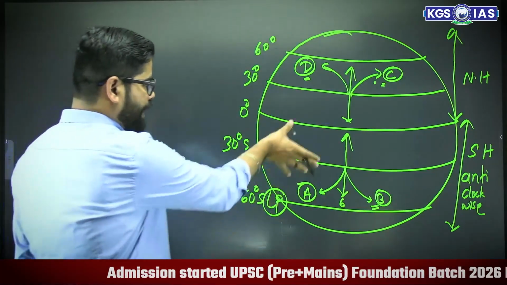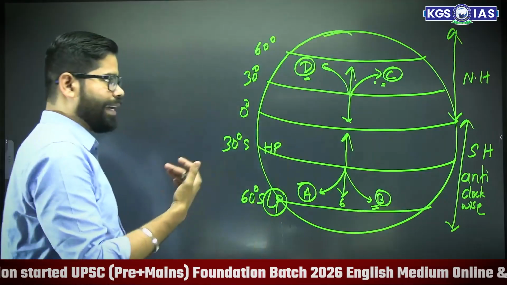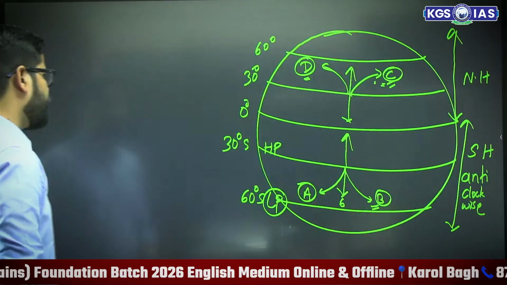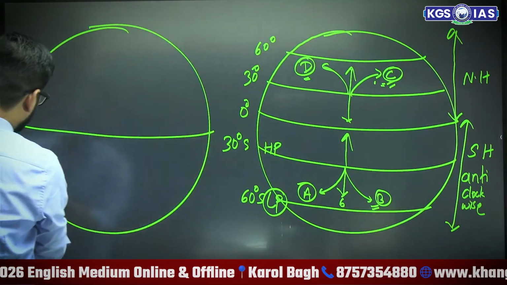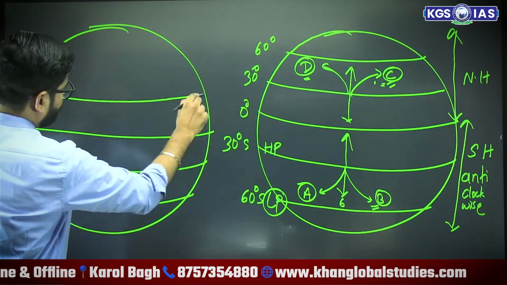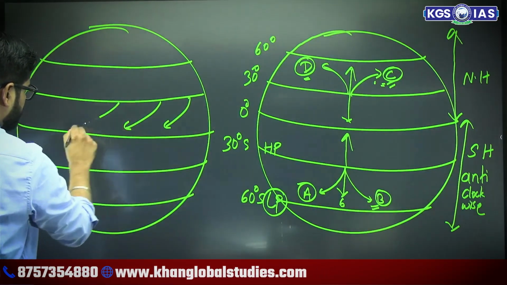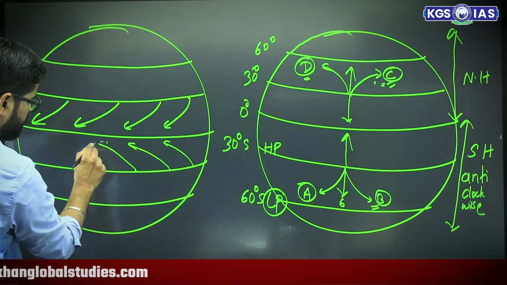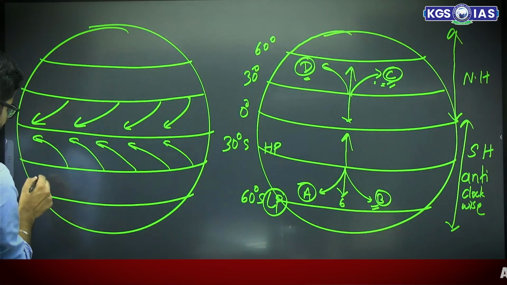This is valid for the entire southern hemisphere, that it will be anti-clockwise. And in case of northern hemisphere, it is going to be clockwise. So here C option will be correct and here B option will be correct. So on the basis of this, if you see the direction of wind, we have drawn it earlier also. We have seen it earlier also that it comes like this. In this case, it is going like this.